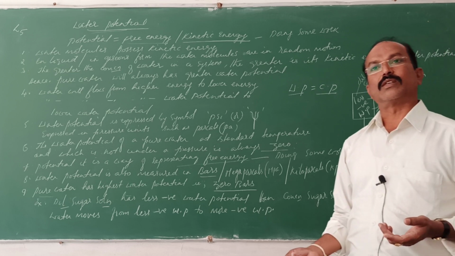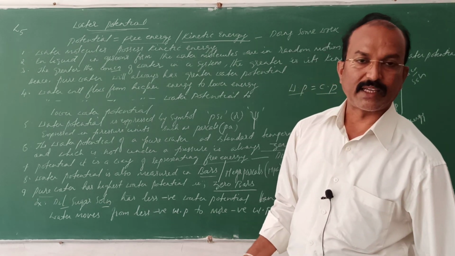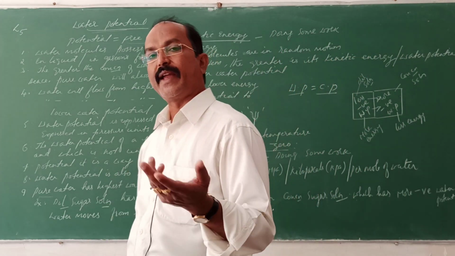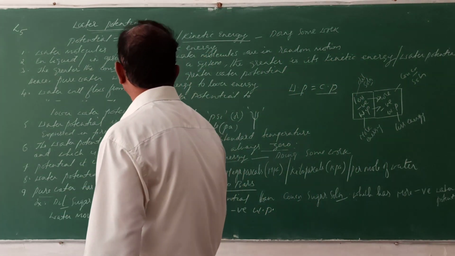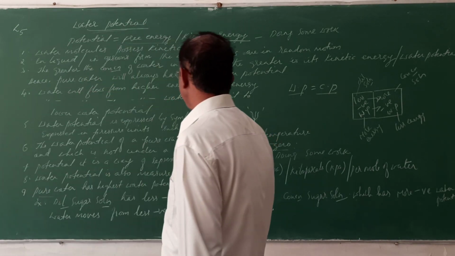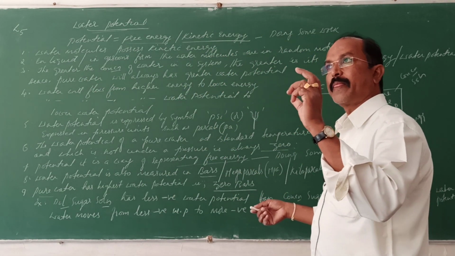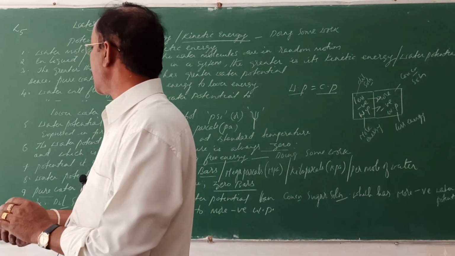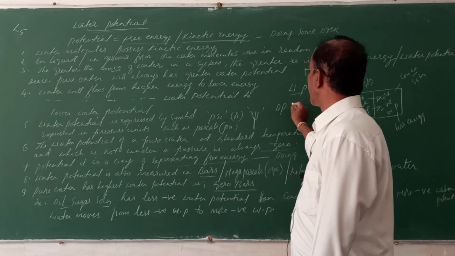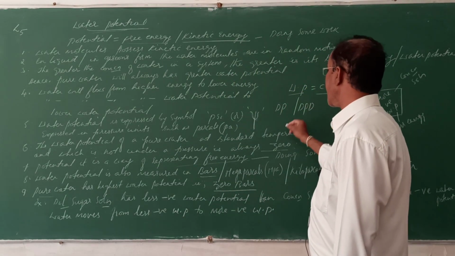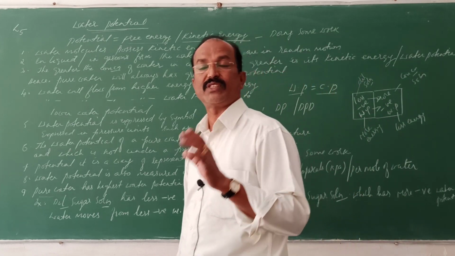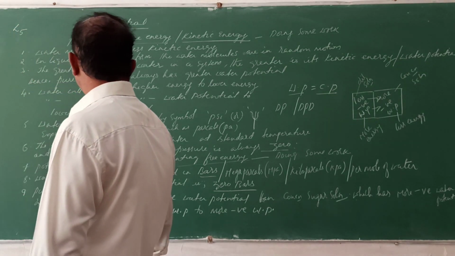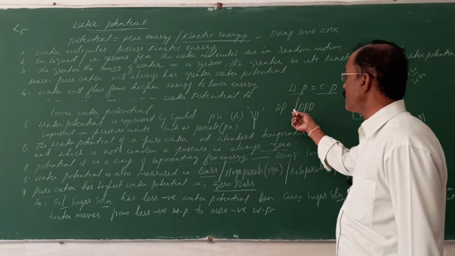Earlier this was said in the form of DP, diffusion pressure. So DPD, diffusion pressure deficit. Before, the water potential was described as DP, diffusion pressure, so water molecules move from higher DP to lower DP.